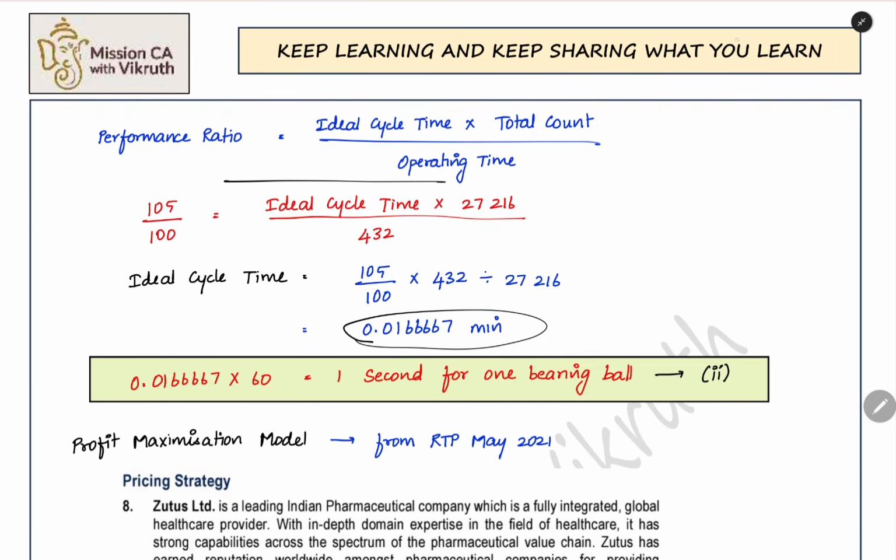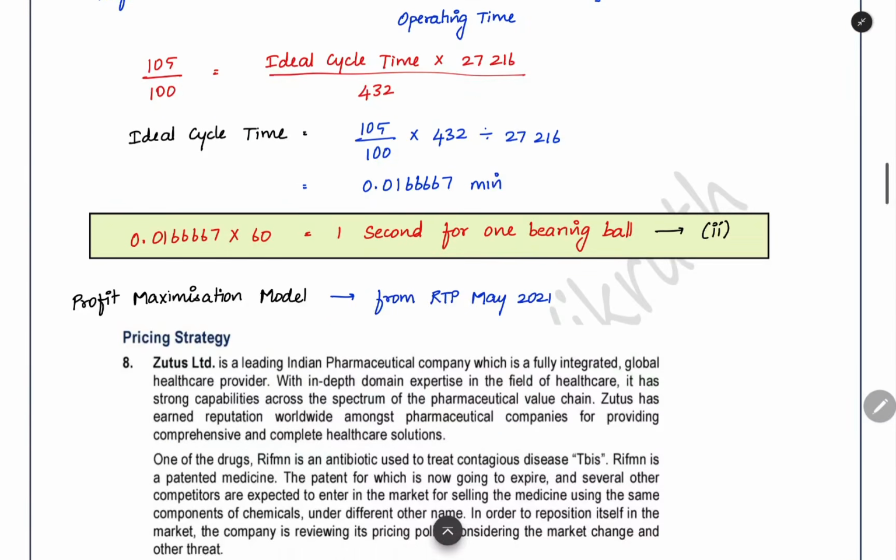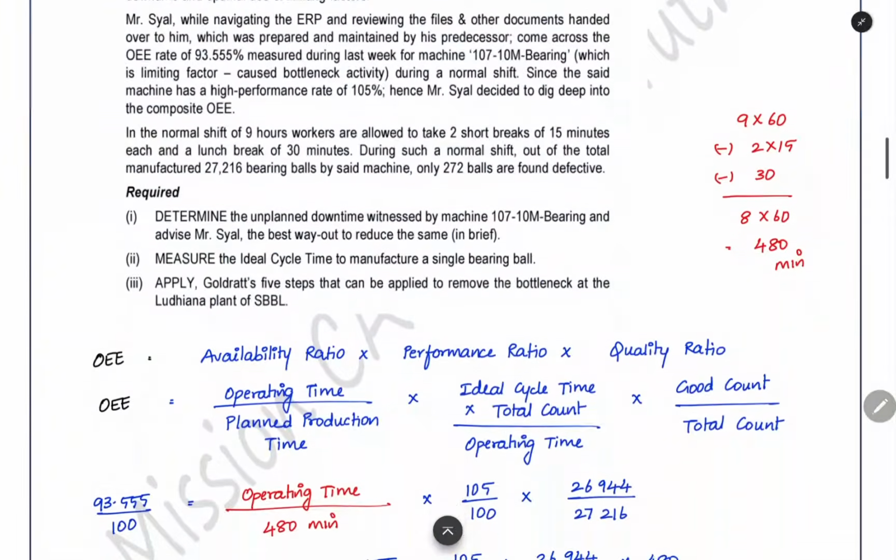0.0166667 minutes. Now when you see, this is in minutes. When you say in seconds, it will be easier. For one bearing ball, 1 second will be the time. When you multiply by 60, you will get the time in seconds. So that's all the requirement for this question.